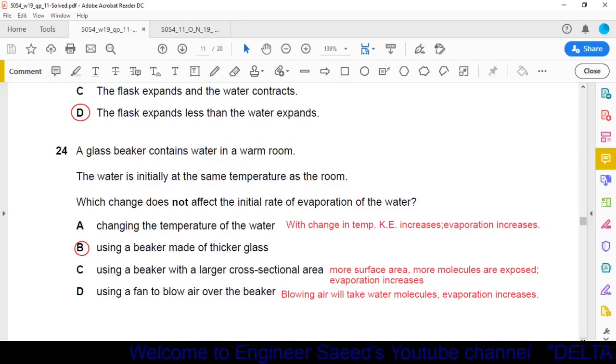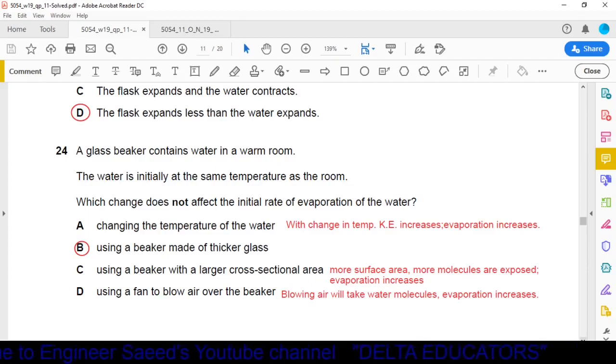No, evaporation depends on temperature. If temperature increases, then evaporation will also increase. Option B, using a beaker made of thicker glass. Yeah, it has no relation with evaporation. So this answer is correct.